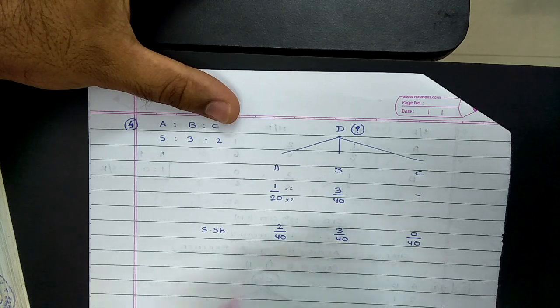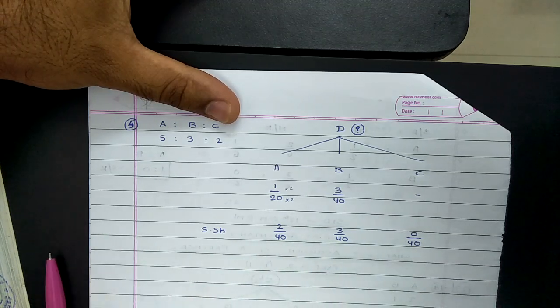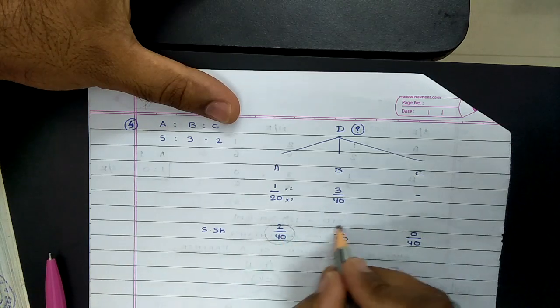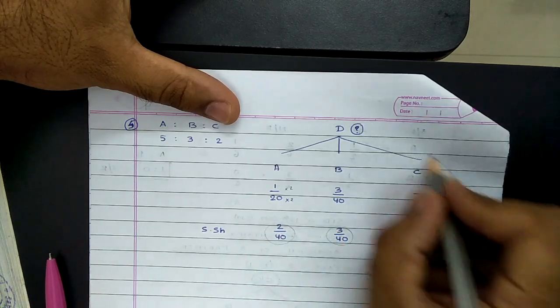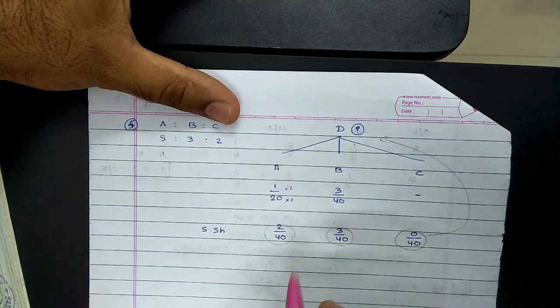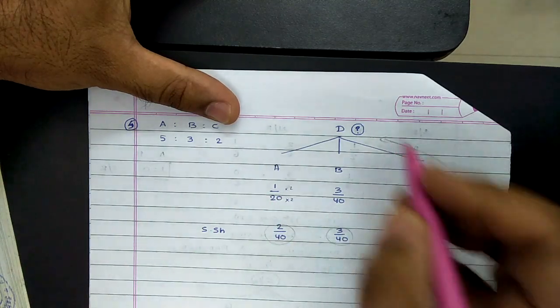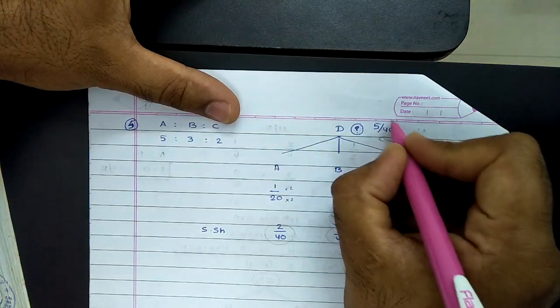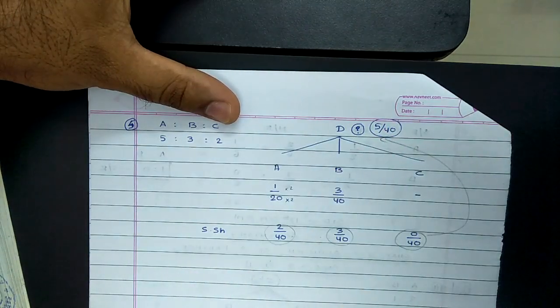Now from this we can easily ascertain the new partner's share, because of our rule, recall it: the sum of the sacrificing shares, that is this and this, the sum of these three should be equal to D's share. So from this we can get D's share also. 2 by 40 plus 3 by 40 plus 0 by 40 will be equal to 5 by 40. So that is D's share of profit, which was not given in the question.